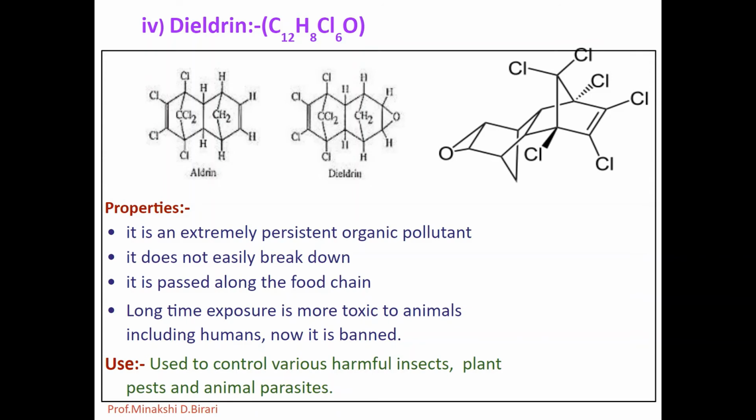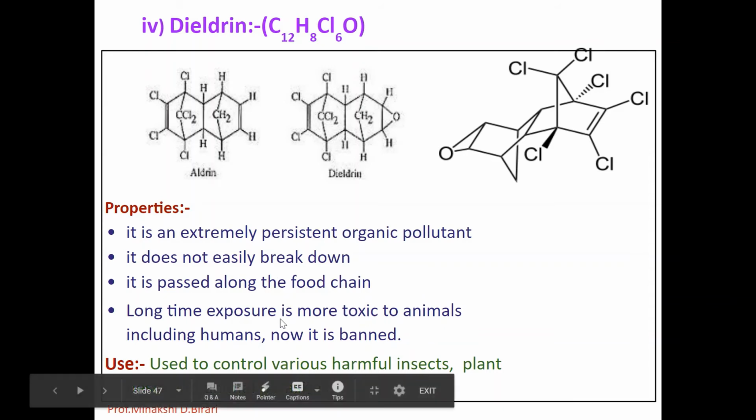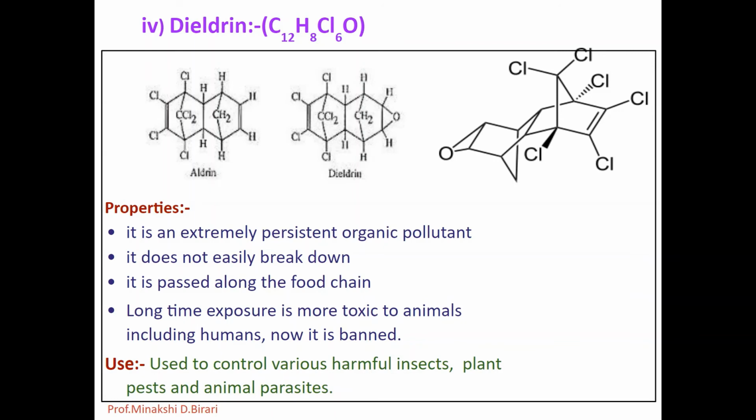So it is an extremely persistent organic pollutant. It does not easily break down. It is passed along the food chain. Long time exposure is more toxic to animals including humans. Now it is banned. What are the uses? Dieldrin is used to control various harmful insects, plant pests and animal parasites.